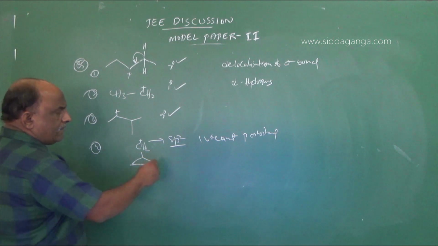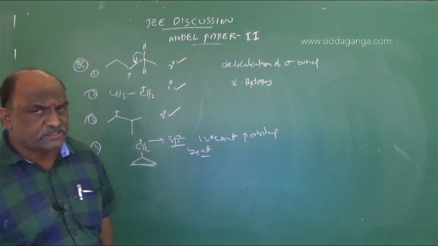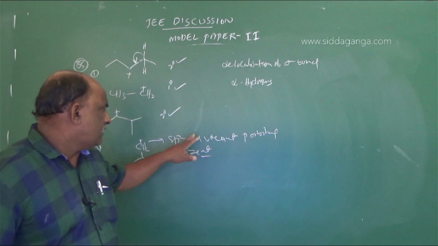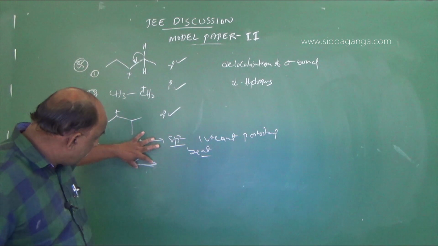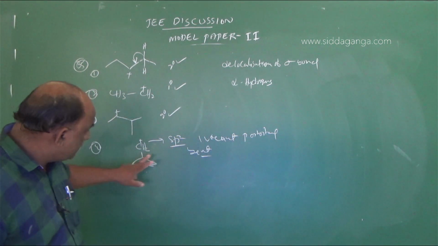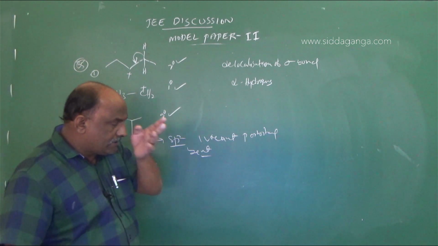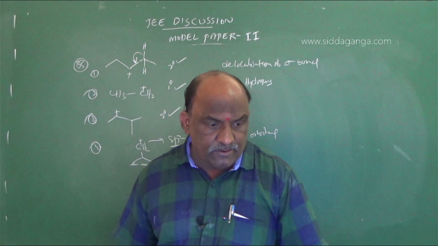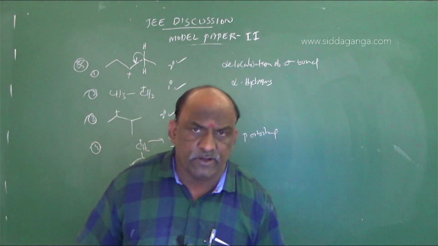One vacant p orbital and a bent structure. The structure of the carbocation is a bent structure, sp2 carbon, and one vacant p orbital is there. The interaction takes place between the cyclopropyl ring and the vacant p orbital. Only that is responsible for this stability, not hyperconjugation. I already explained this in the general organic chemistry topic, stability of carbocations and carbanions.